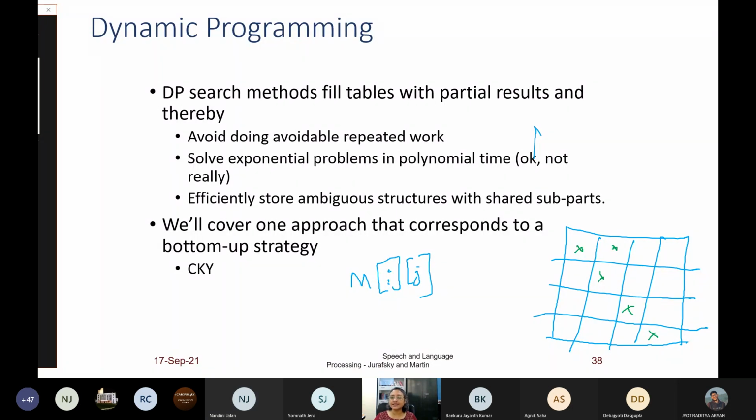And then these entries, they correspond to what? 2 word sequences, then 3 word sequences, then 4 word sequences. So the upper triangular matrix is what we are concerned with. And we want to find out for these entries in the matrix, what constituents they can be. For example, book the morning flight. Book can be noun or verb. The can be determiner. Morning can be noun. Flight can be noun, right?